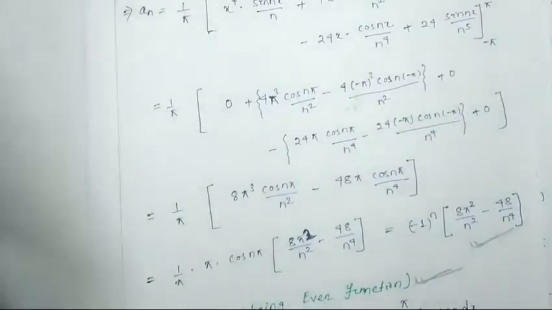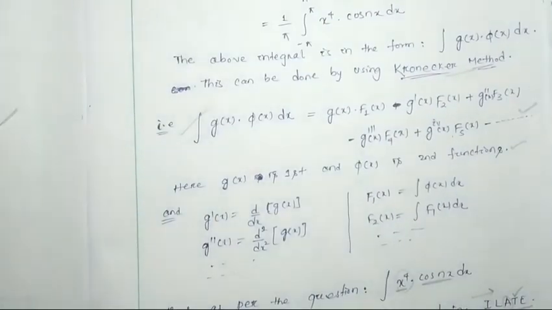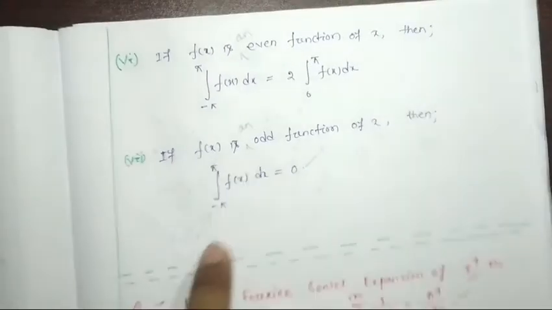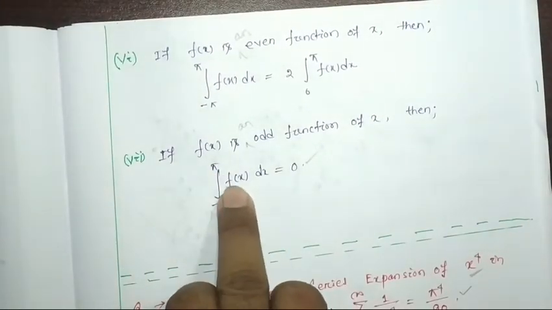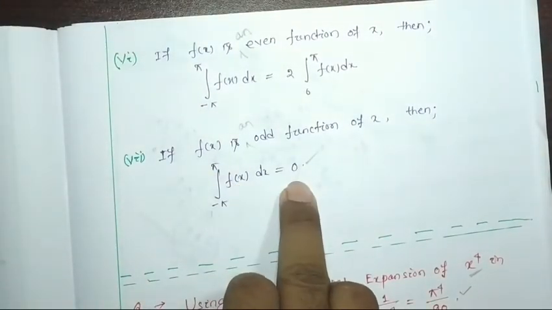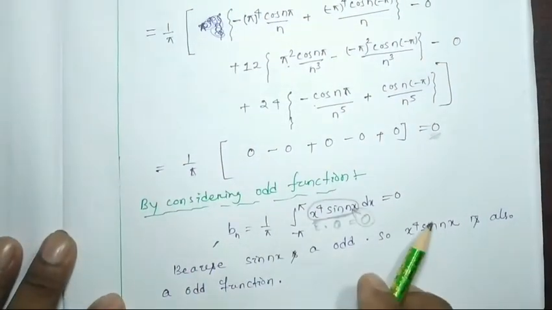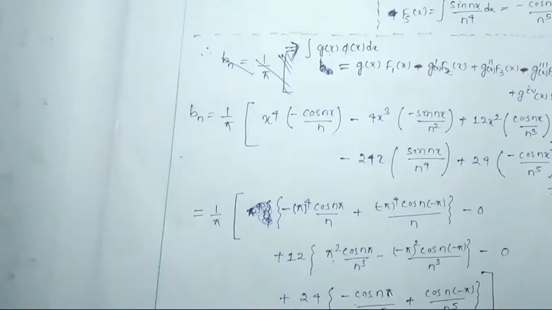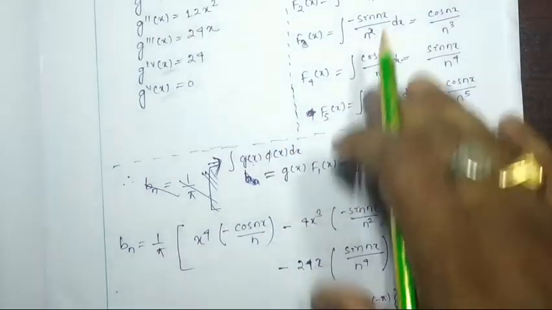As we have discussed, if somewhere it has been written integral from minus pi to pi of f(x) dx, if f(x) is odd then we have to write it will be 0. So directly we put 0, no need to do this much work.